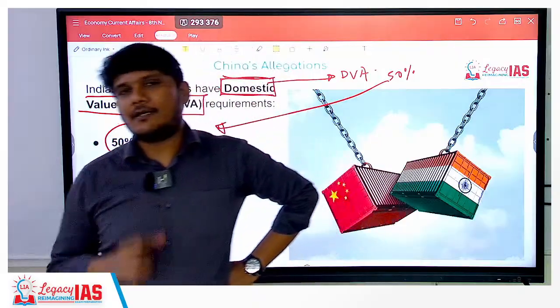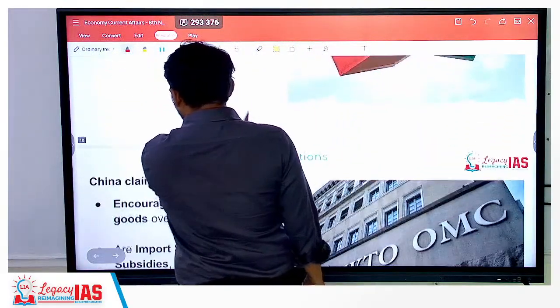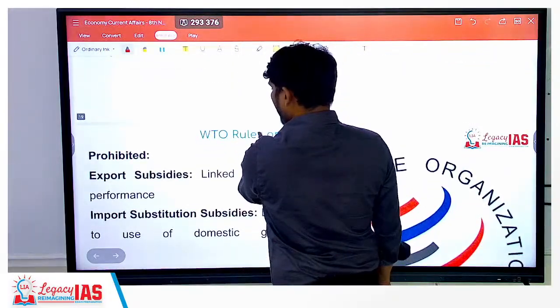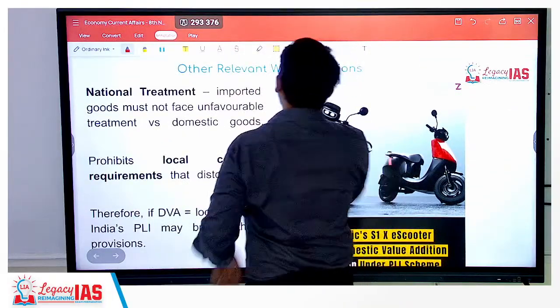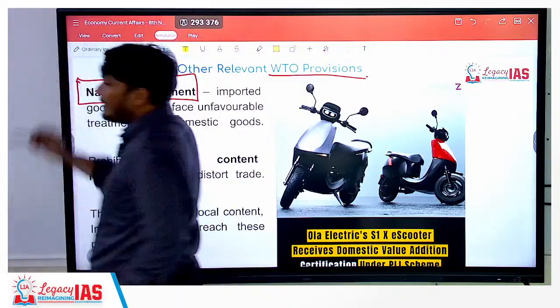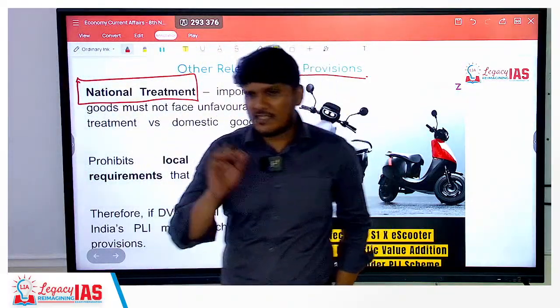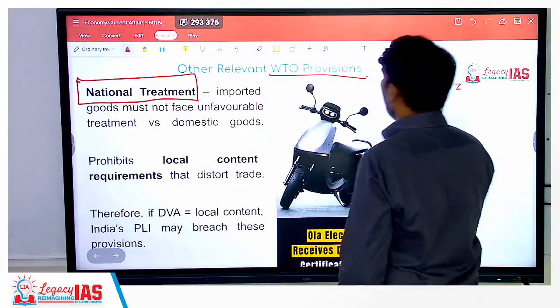Now what's wrong in that? Let us look at that concept. Yes, there is a concept of WTO which is known as national treatment. Now as per China, this is getting violated. So let us understand what is national treatment.